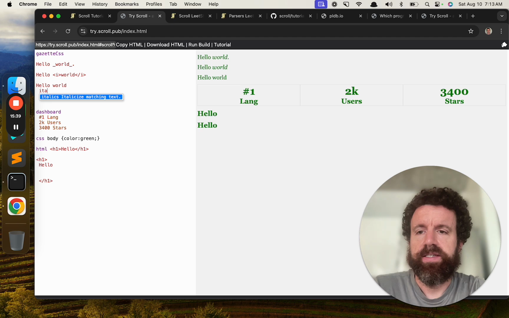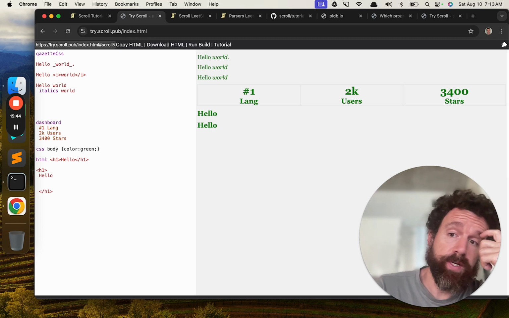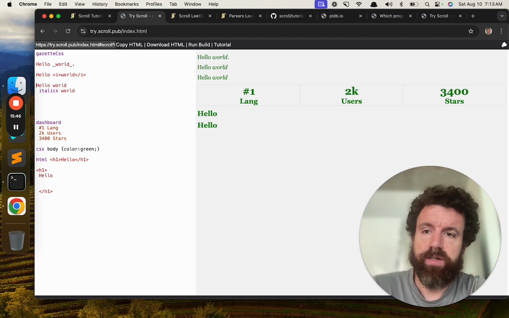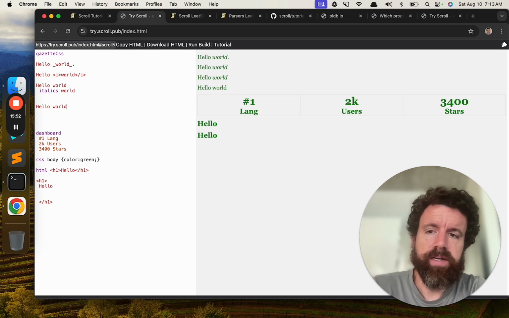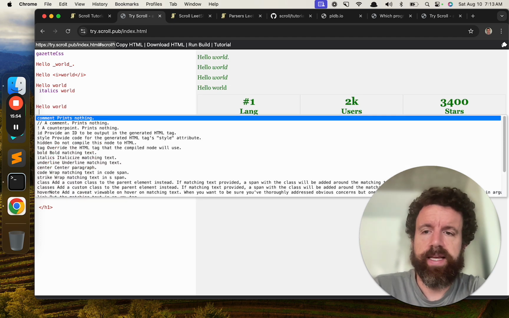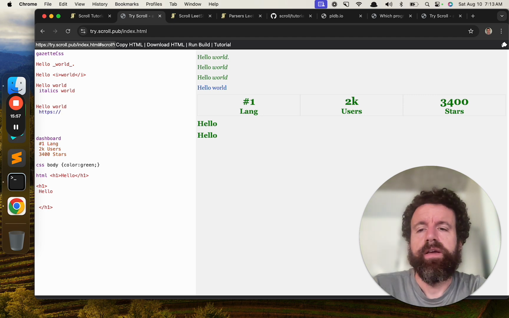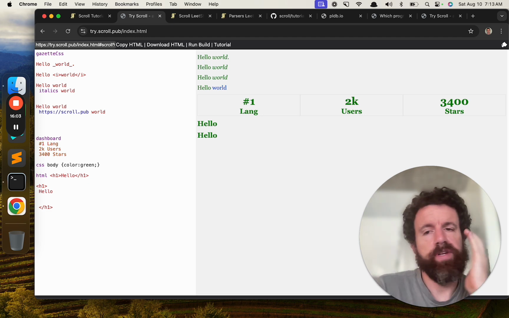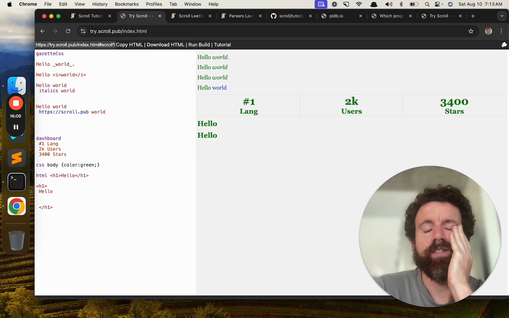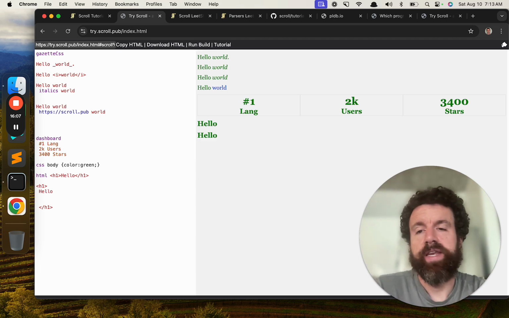And this is, you put your markup after the text, and it's really helpful in certain situations. It's really good for links. Markdown links and HTML links are kind of a pain and ugly and really mess up your content. But look at this. If we wanted to make that a link to, say, scroll.pub, we just write what text we want to be a link. So it's real nice. It really keeps your content and your text a lot cleaner. Now, if you don't include any selecting text, it'll make the whole line a link.